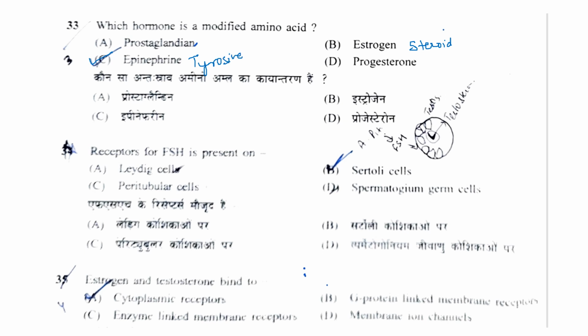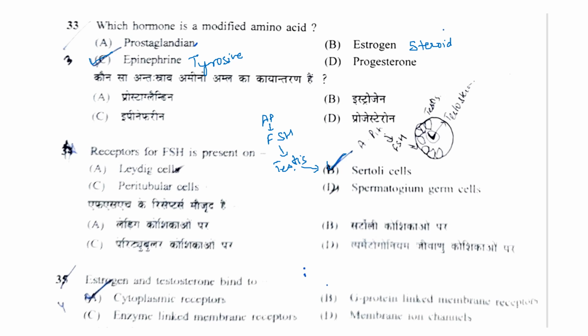Next question: the receptor for FSH is present on A Leydig cells, B Sertoli cells, C peritubular cells or D spermatogonium germ cells. The receptor for FSH is present on Sertoli cells. FSH is secreted by the anterior pituitary, and then in the testes it acts on Sertoli cells.